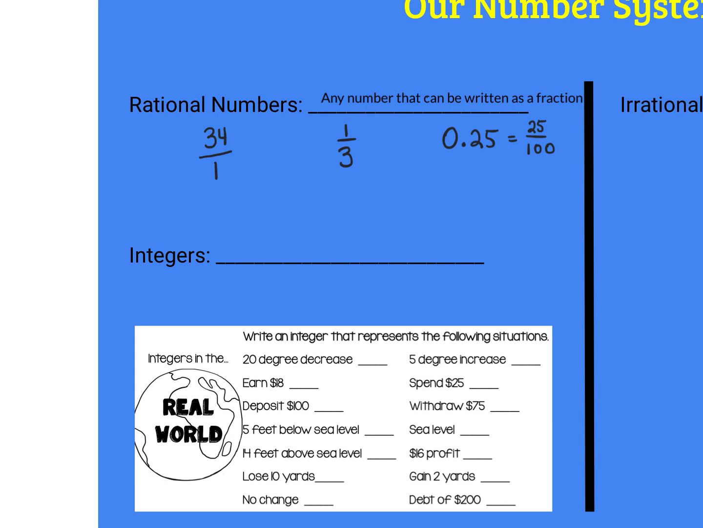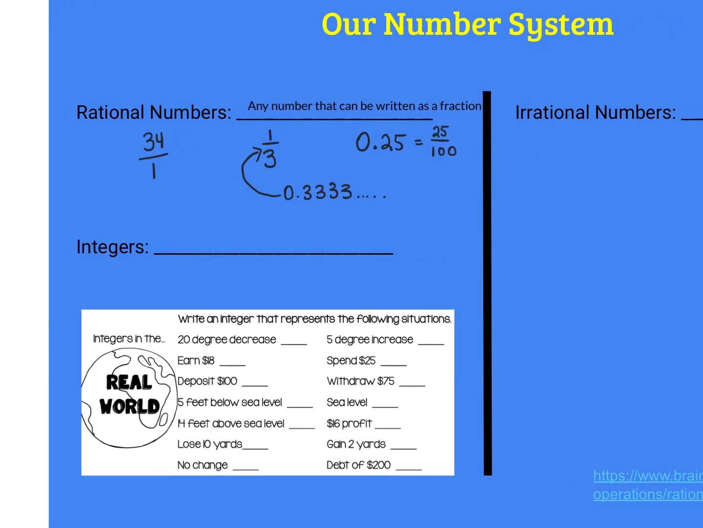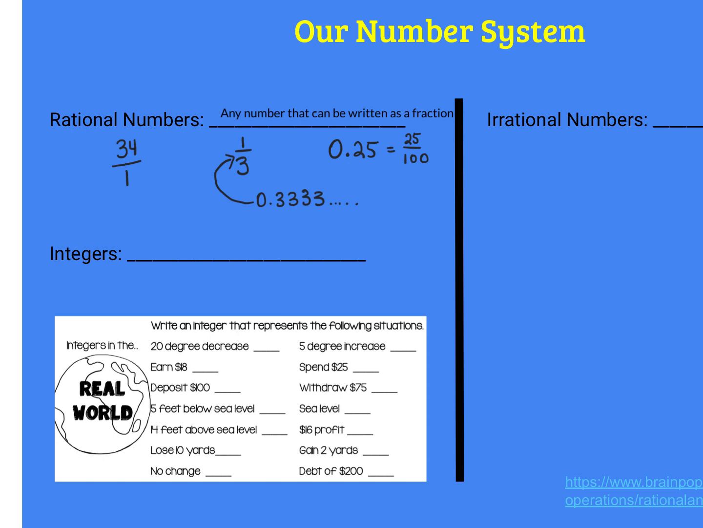What about a repeating decimal? Did they say that this could be written? Is this rational? Yeah, because remember, 0.33333, right, is written as 1/3. If you divide 1/3, we get a repeating decimal. As long as you can write it as a fraction, it's rational.